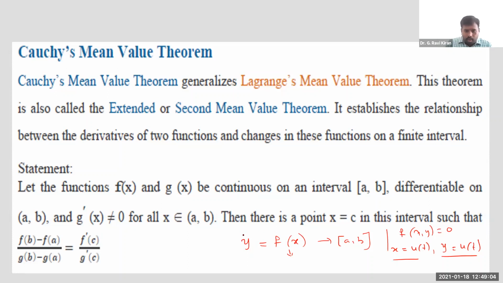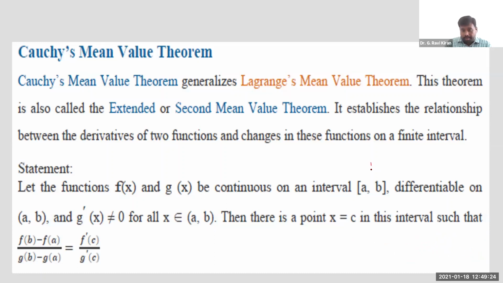So with this simple idea, look at it carefully. Now let us say you are given two functions f of x and g of x, similar to u of t and v of t. When you are given two functions f of x and g of x, understand that both are defined in this interval a comma b only. Both functions must be defined in this same interval. Moreover, both must be continuous as well as differentiable. Right? These two functions must be continuous in the closed interval a comma b, and both must be differentiable in the open interval a comma b.